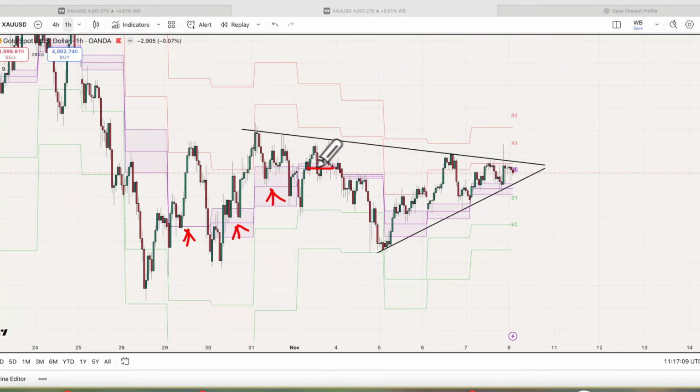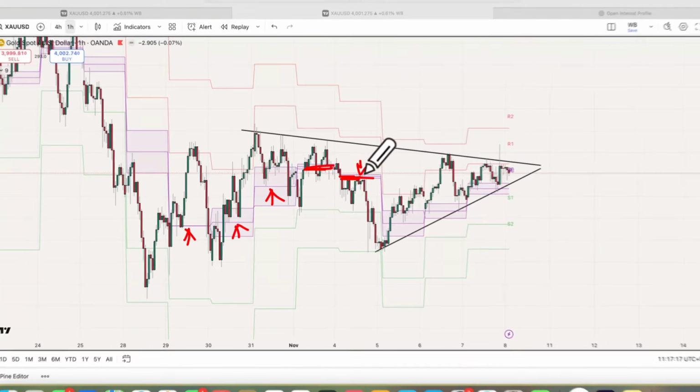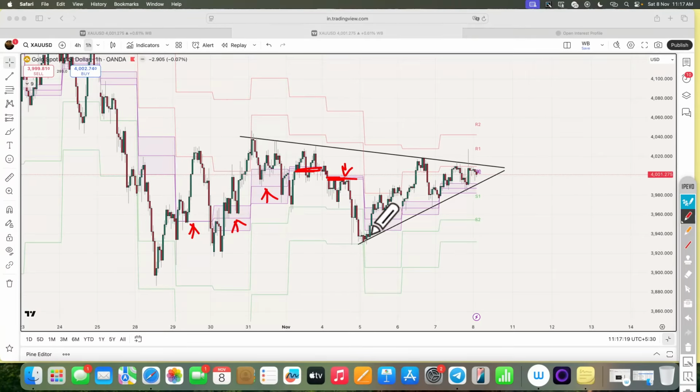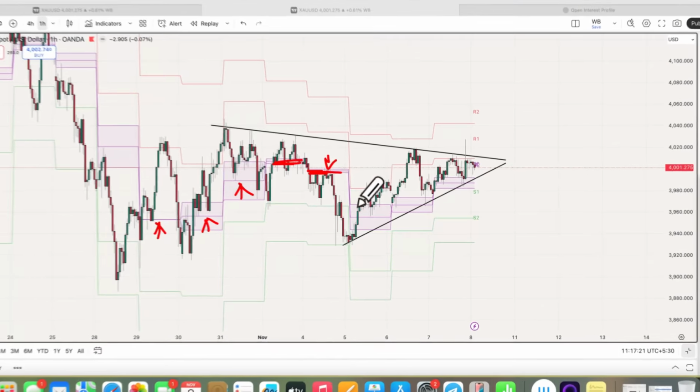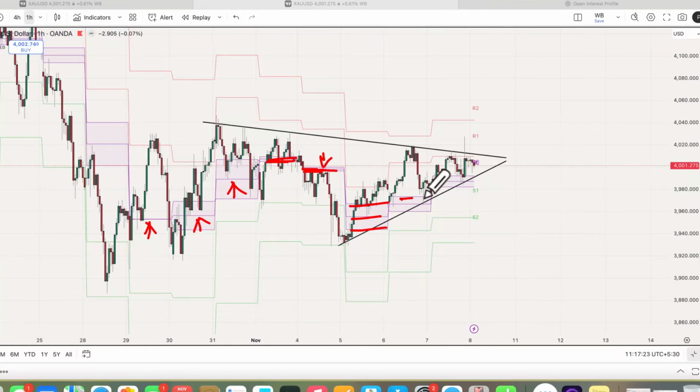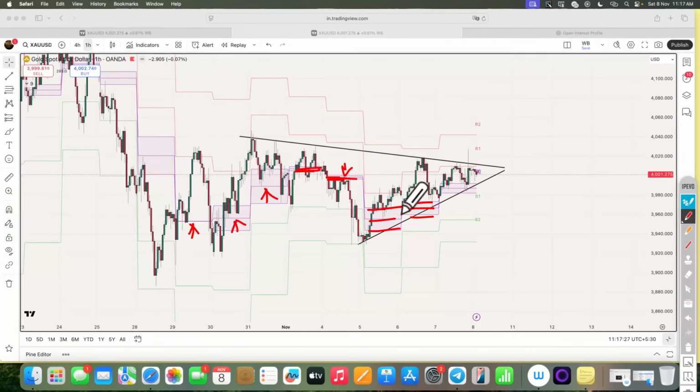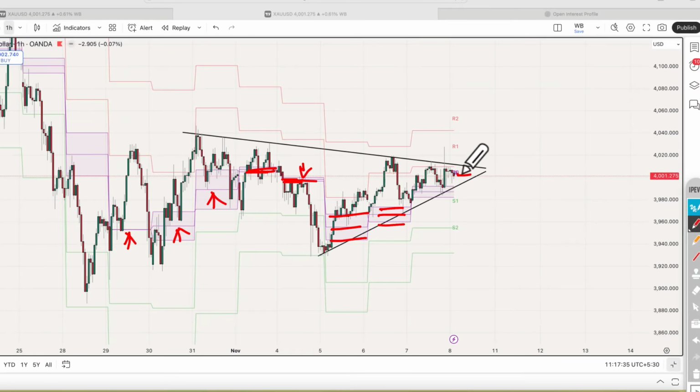But again we have seen some narrow CPR and price faced resistance over the CPR range and did not break above this CPR. Now again, as you can see these three lines, this is the CPR range for each day. So now price is again moving with the help of the ascending CPR, and on Monday also we have the ascending CPR, these lines you can see.